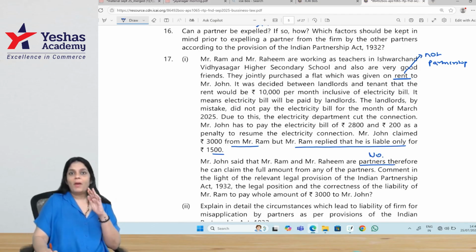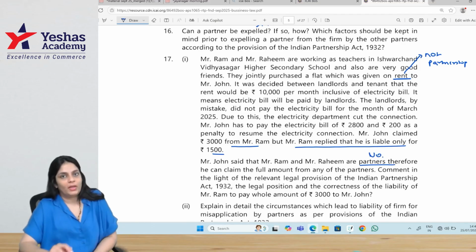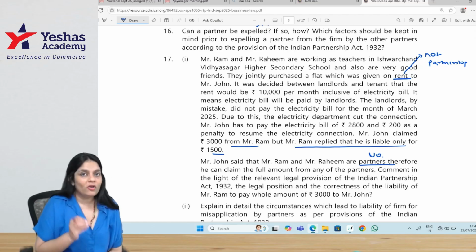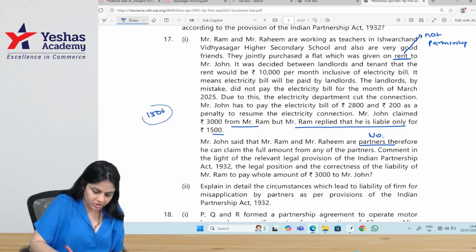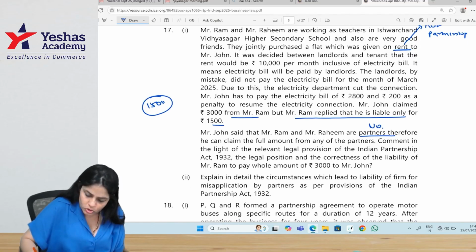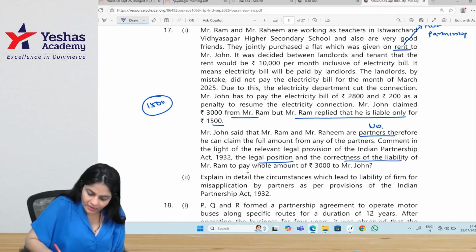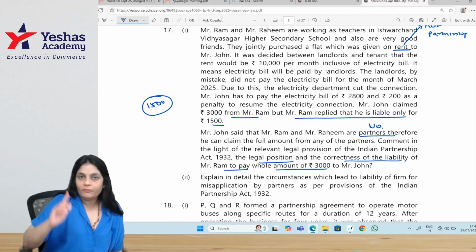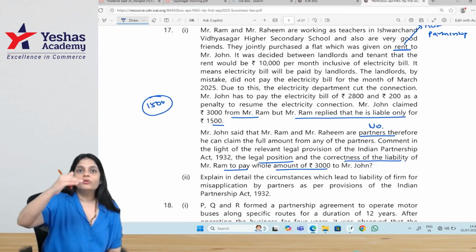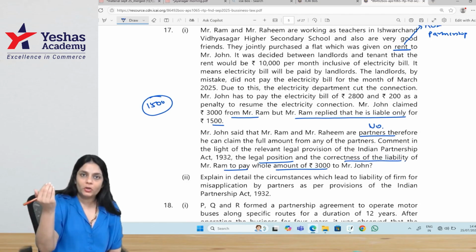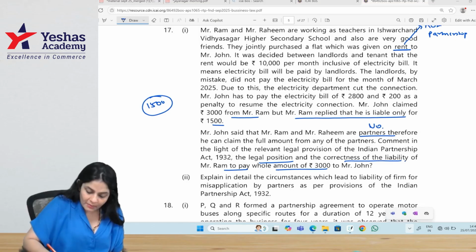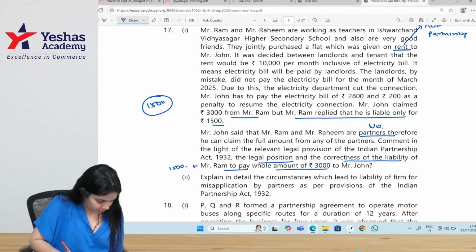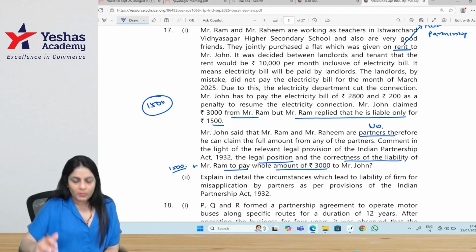Now, if they were partners, he could have recovered the money from any one of them. But we have already discussed that renting of property is not considered as partnership. Since it is not partnership, they are not partners, and they are only liable for their share and not for the other's share. So, what is the legal position and the correctness of the liability of Ram to pay the whole amount? Well, first of all, it's not partnership. Second, you're going to write about how you know whether there is a partnership or not. And because they are only joint owners, they are only liable for their share. So Ram is only liable to pay 1,500 and not 3,000. The rest 1,500 he can only recover from Rahim.